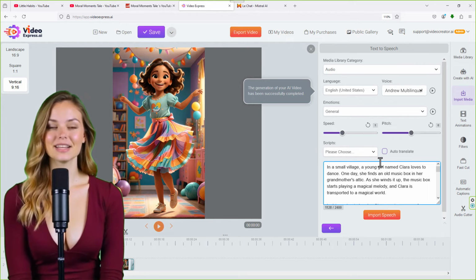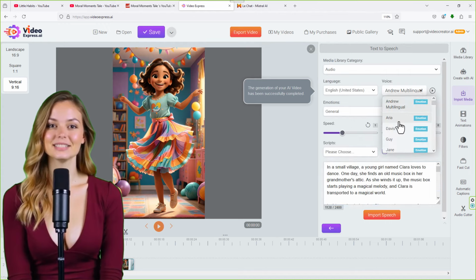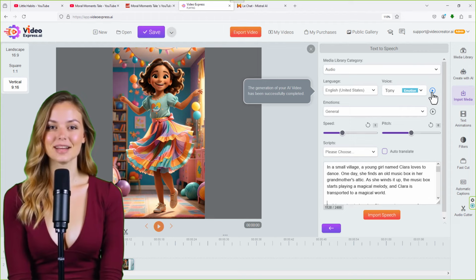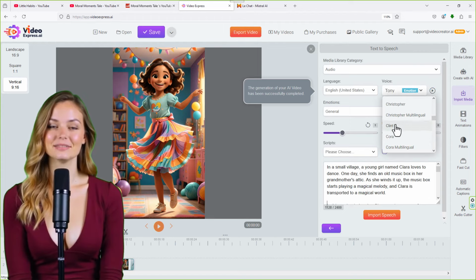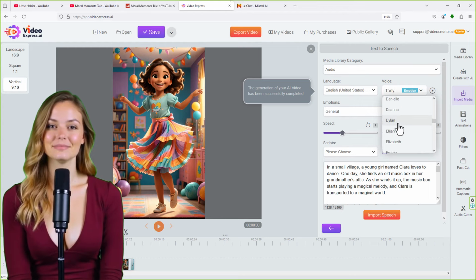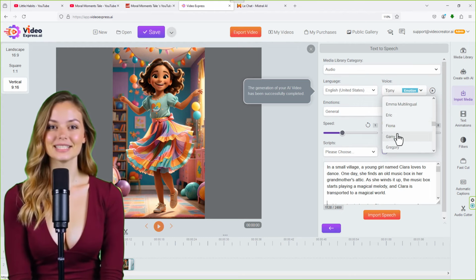And then they already have their own natural-language text-to-speech software. They already have it enabled, so you don't have to go to any other tool, and you can just get their narration for the videos. I like Tony generally. They have dozens and dozens of multilingual actors and voices, right?